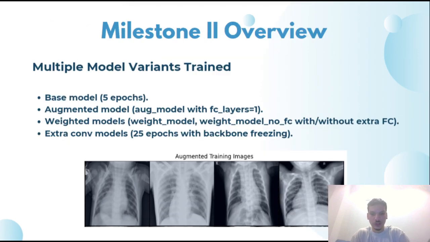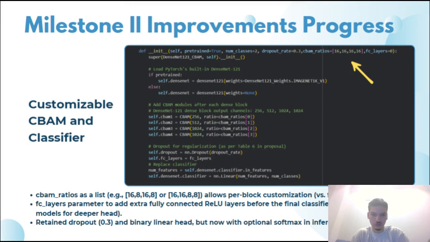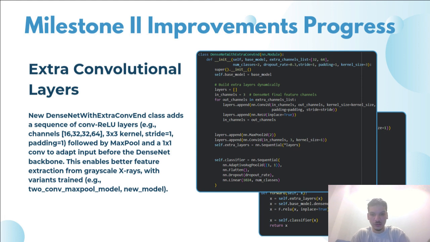Additionally, we made changes to the architecture itself by having customizable CBAM ratios per block instead of a fixed ratio as in the traditional model. We also developed a variant of the model called DenseNet with extra conv, which adds a sequence of convolutional layers, increasing the number of convolutional layers in our original model. This allows it to act as a better feature extractor for the later layers in the model.